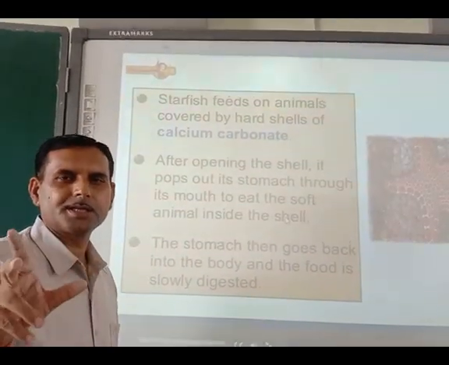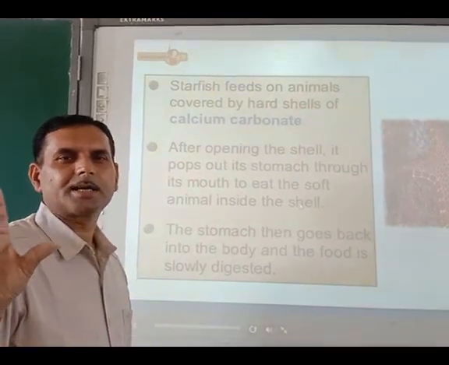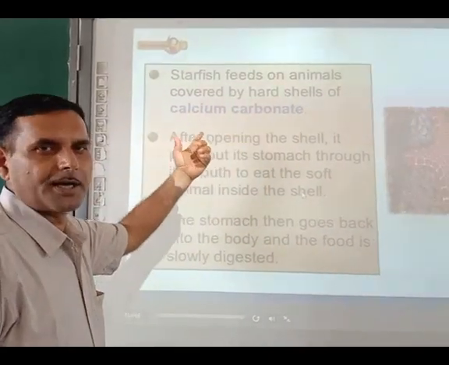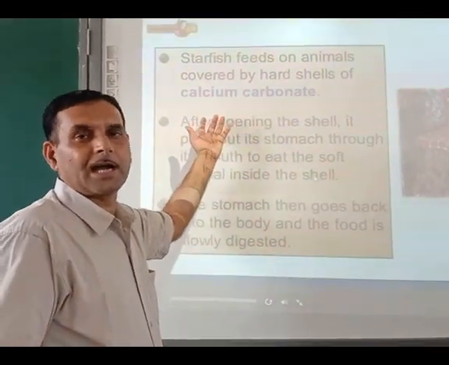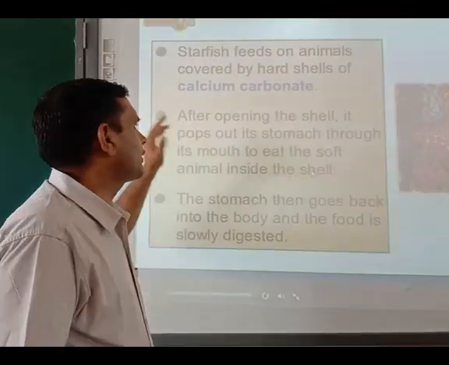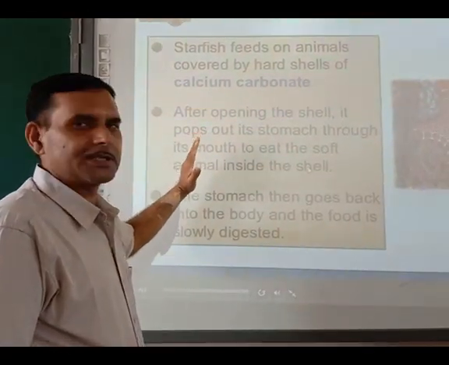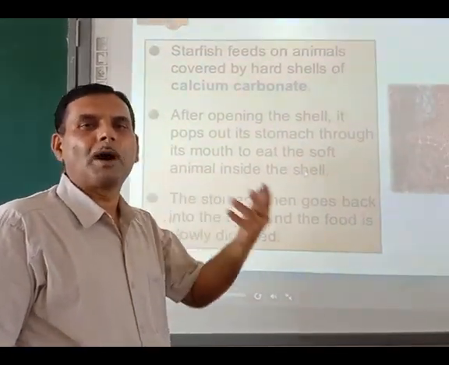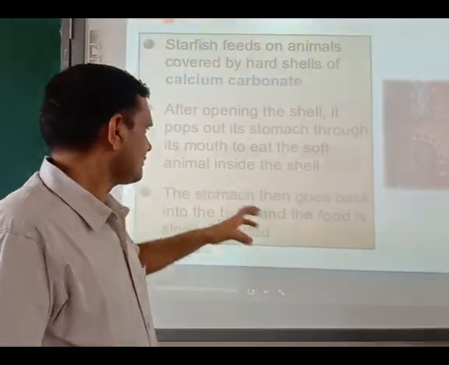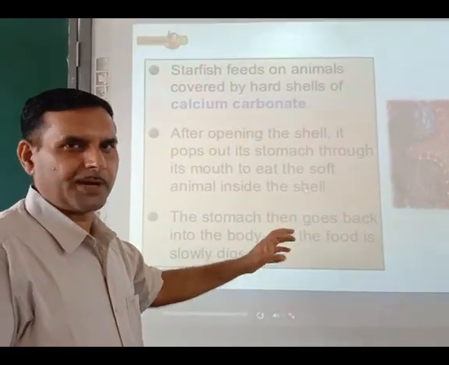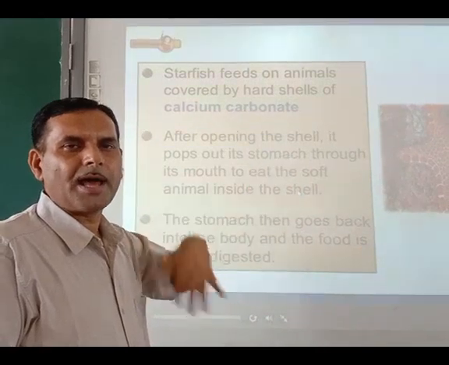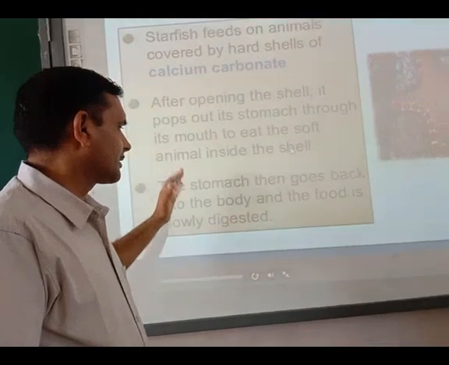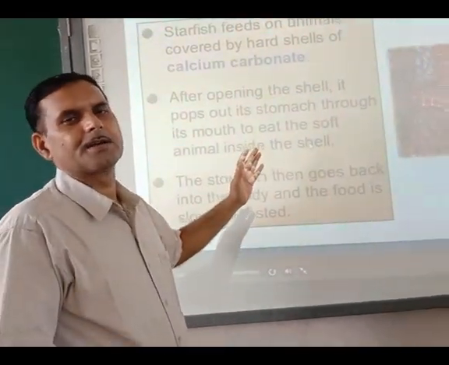Just see, in the sea, there are certain kinds of animals whose outer covering is made up of calcium carbonate. And dear cadets, as you know, the egg's outer covering is also made up of calcium carbonate. Whenever a starfish wants to eat something, it pops out its stomach through its mouth, and now it catches the prey, and again it brings its stomach back into the body. In this way, starfish feed on animals.